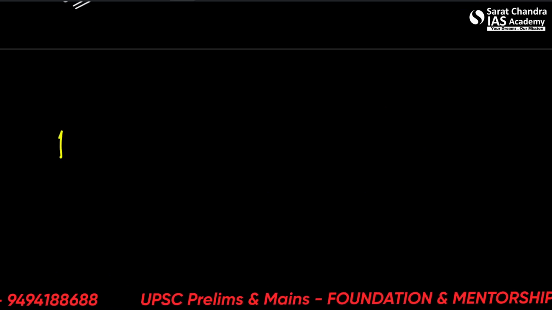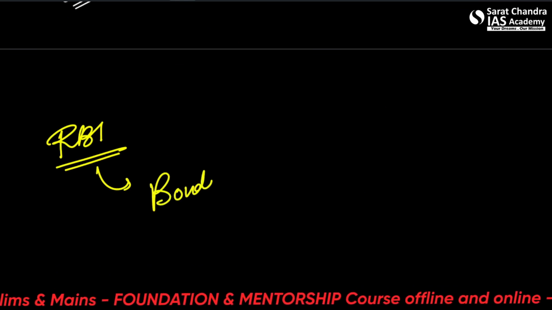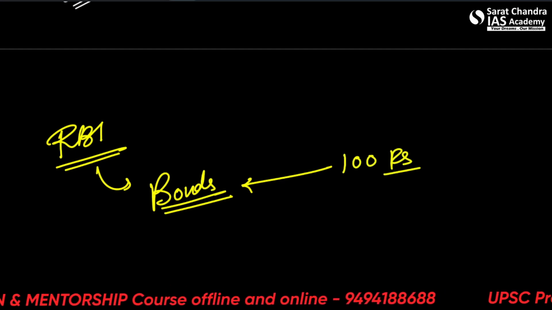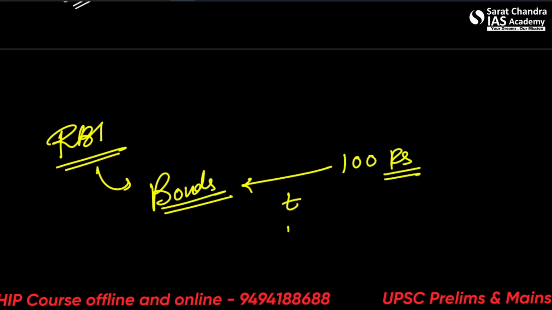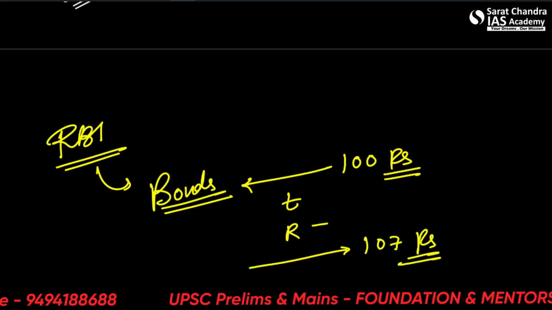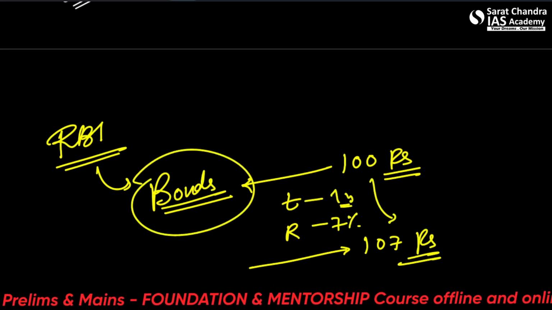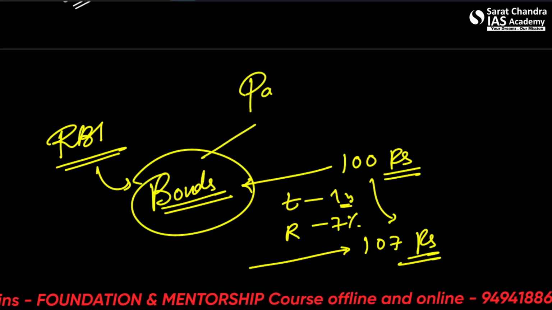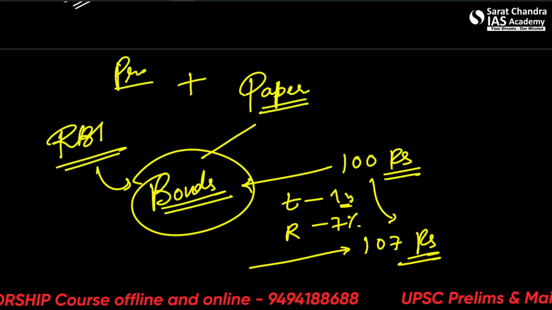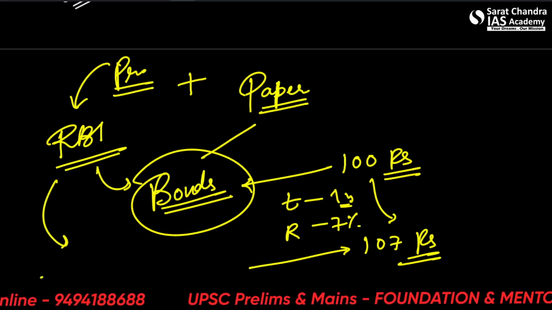So the RBI has government bonds. Bonds are basically a promise. What is a bond? You give us this money, you give us 100 rupees, and in a certain time, at a certain rate, we'll give you back, let's say, 107 rupees. If there's 7% interest and 1 year of time, then we'll give you 107 rupees in return. So a bond is nothing, just a paper, but a paper with a promise backed by the central government or central bank. That's why it's trustable.